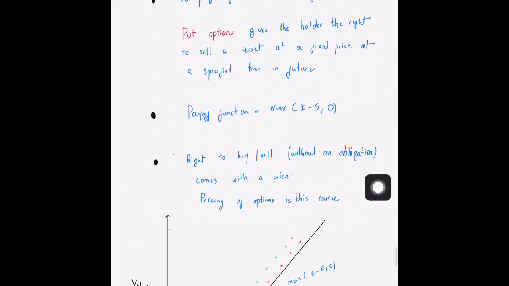Okay, so with options, you have a right to buy or sell without an obligation, and that's why it comes with a price, because at expiry you will either be making a profit or you will not be making a loss anywhere. The value of this payoff function is always going to be positive, whether it be a call or a put option. So if you're not going to pay anything in the beginning, that means you'll be making a risk-free profit, and that's a problem according to the no arbitrage argument. So that is the reason there will always be a price to get into the contract, and finding out the right price is what this course is about.